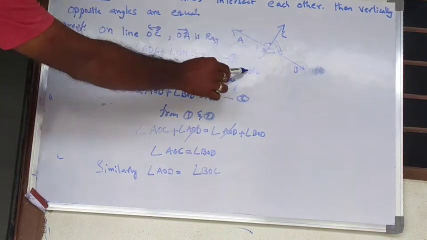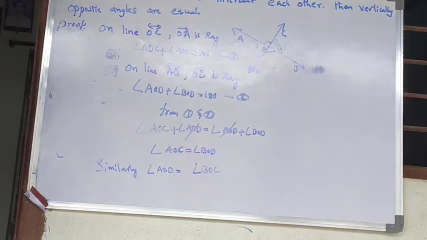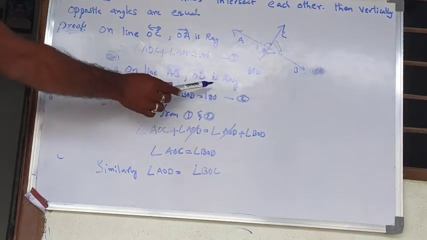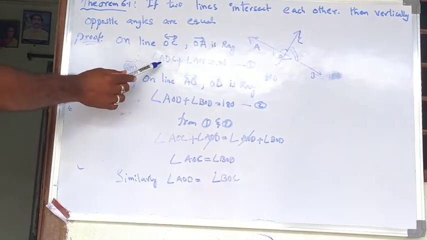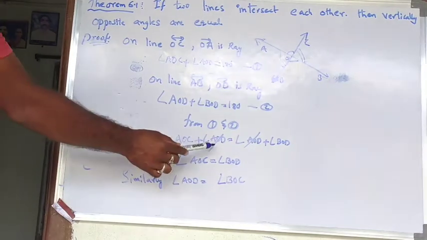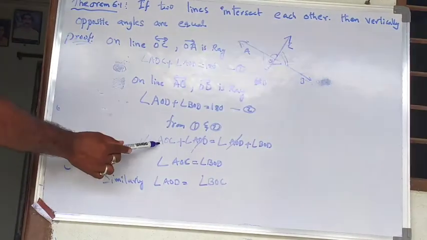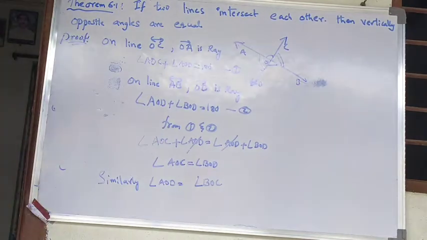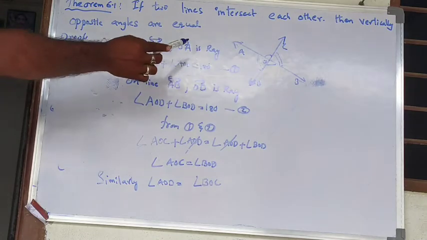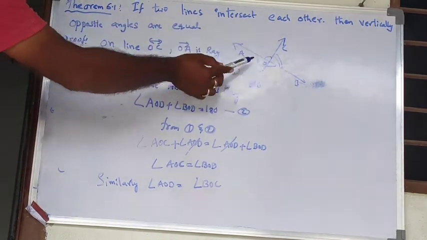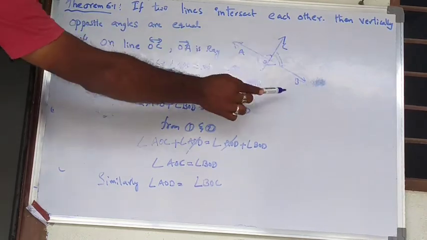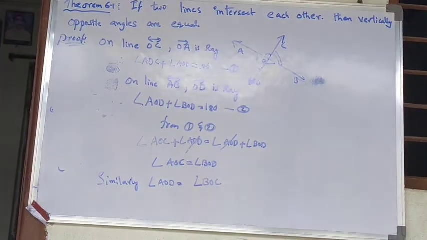So on a line, if a ray is there, then the sum of the pair of adjacent angles will form 180 degrees. So from 1 and 2, we can cancel the right hand side as both are 180 degrees. So we can say that angle AOC plus angle AOD is equal to angle AOD plus angle BOD. So on both sides AOD gets cancelled. So the remaining term is angle AOC is equal to angle BOD. Similarly, we can prove that angle AOD is equal to angle BOC. So remember that if two lines are intersecting, then angle AOC is equal to angle BOD as well as angle AOD is equal to angle BOC, which are nothing but vertically opposite angles.